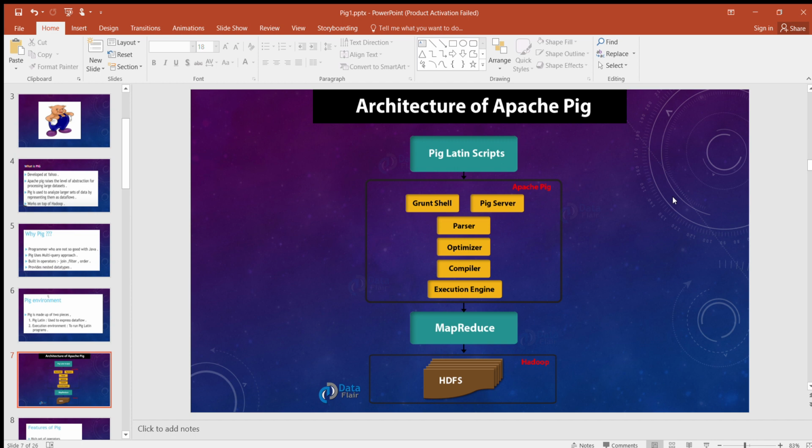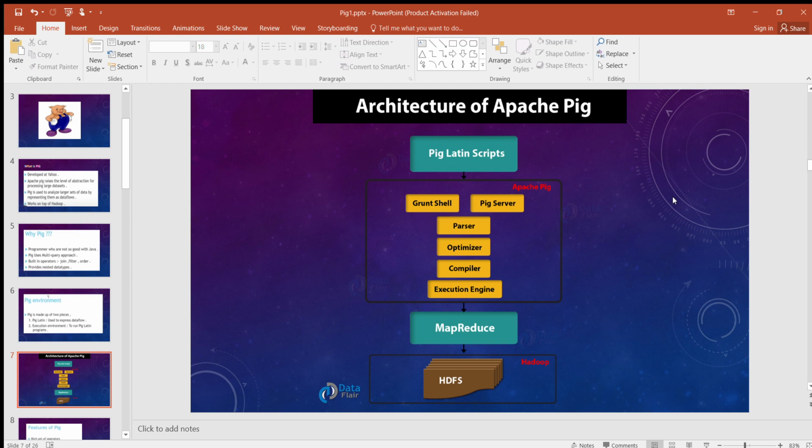Now, what is grunt shell? Grunt shell is like a Hive shell or SQL shell where we run the Pig script. Now if you want to run the Pig script with another language, if you want to embed the Pig script with another language, then we have to use Pig server. When finally we write a program, we are giving input to Pig via grunt shell or Pig server.